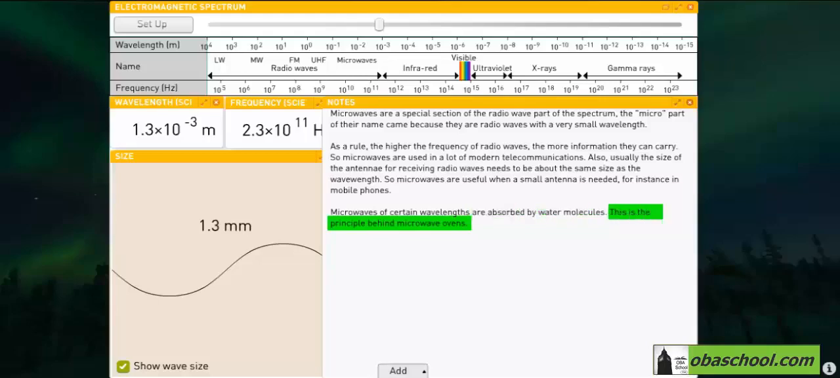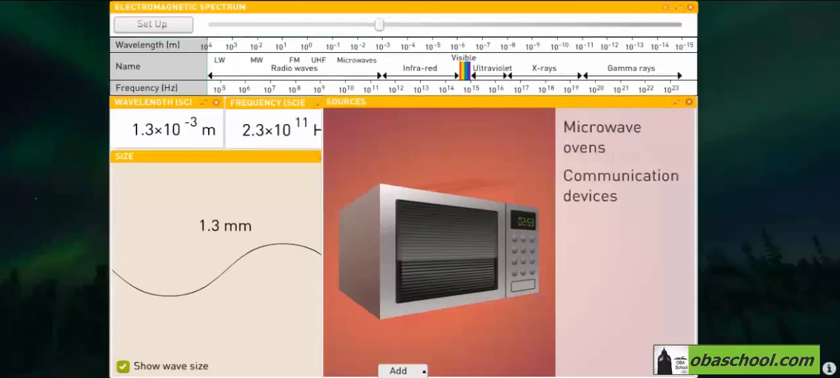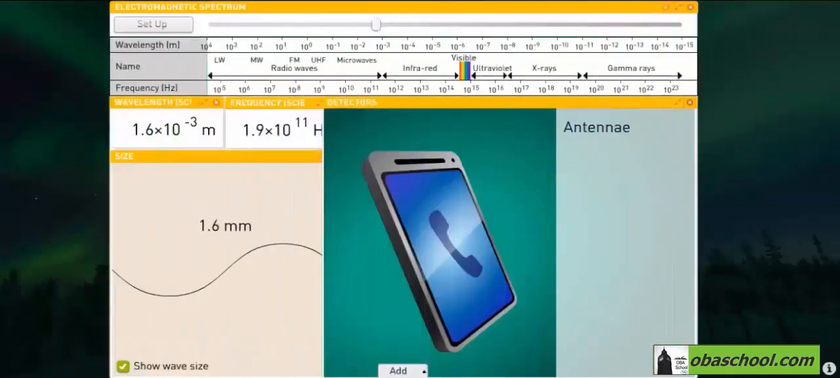And this is the principle behind microwave ovens, where microwaves can penetrate into food and are absorbed by the water molecules in the food. So, some sources of microwaves are microwave ovens and communication devices like mobile phones. Thus, the receivers of those microwaves are, for example, the antenna in mobile phones.